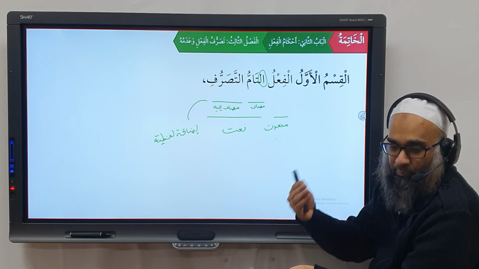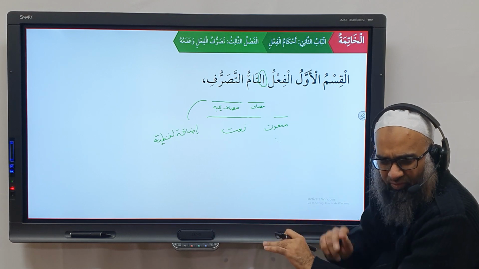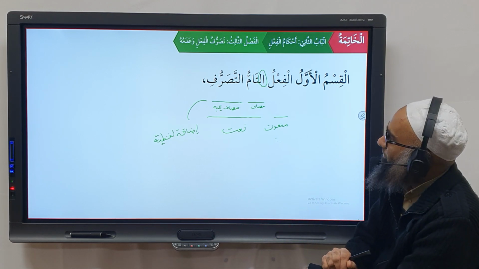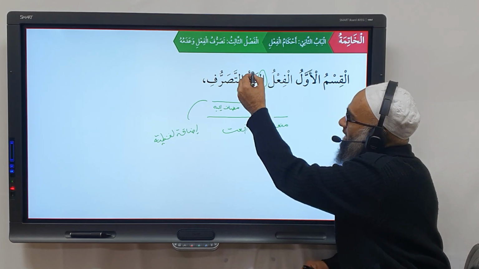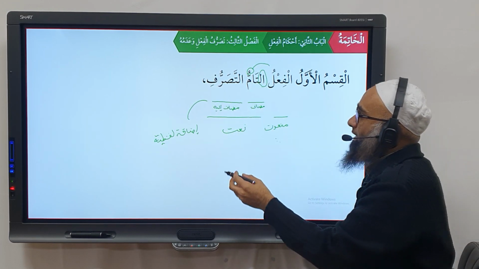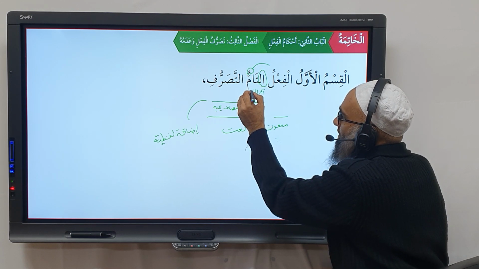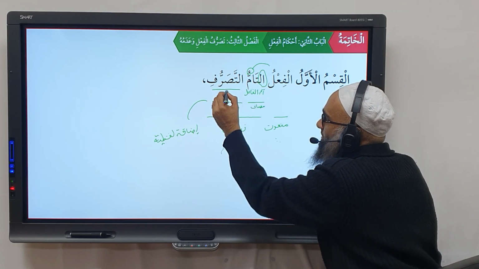You don't say "the book of the boy." You can say it in English, but you don't do it in Arabic. When you have idafa lafziya, then its idafa is just for i'rab purposes. Right? So therefore, this is going to match the i'rab of this in na'at, and at-tasarruf is the mudaf ilayh. And in terms of the other meaning, this is ism al-fa'il, and this is the fa'il of the ism al-fa'il.